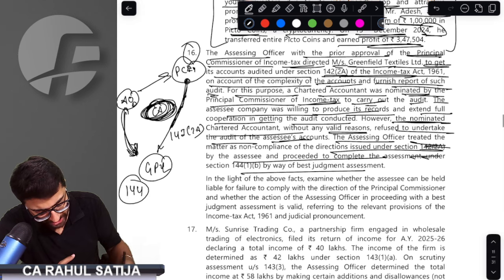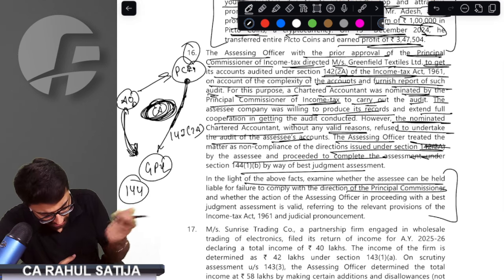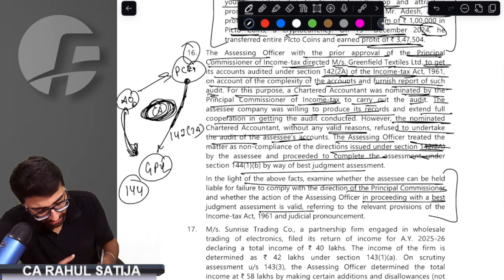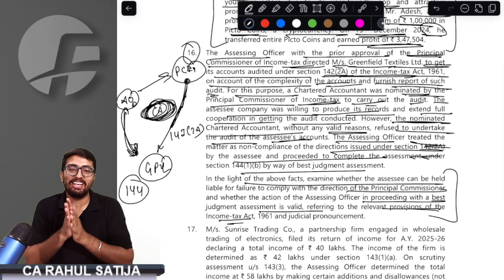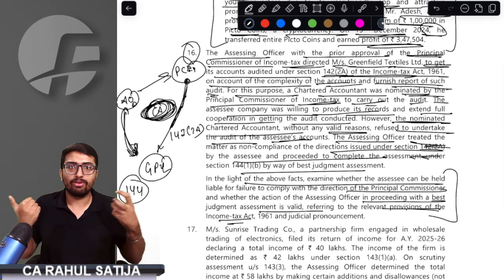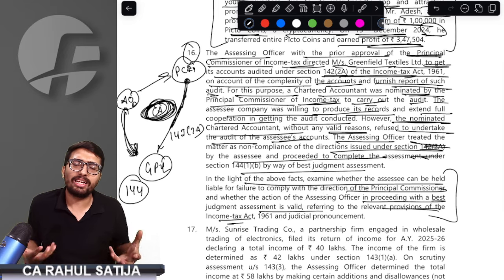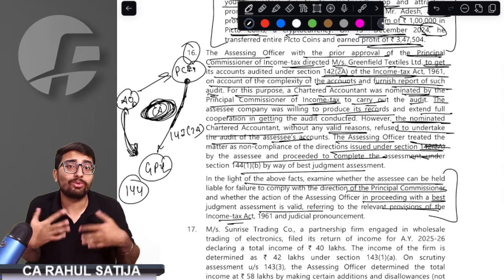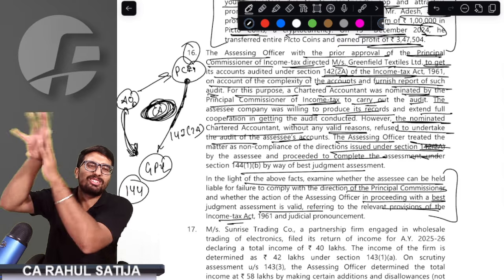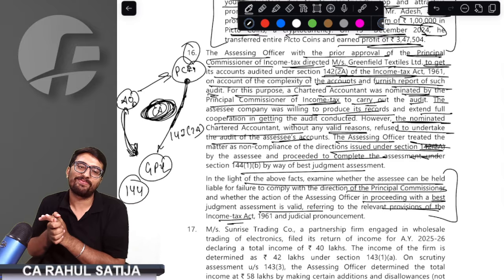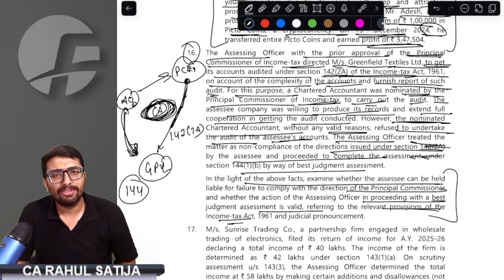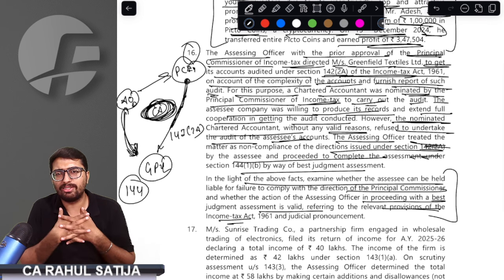Whether assessing officer, in line with the provisions and judicial judgments, did correct or not, you have to identify. See, what the question is, understand this. SSC wants to get books of accounts audited. SSC agrees. SSC is willing. SSC is cooperating. Everything that SSC can do, he is doing. But the chartered accountant who was supposed to do the special audit is not doing it. What should SSC do? Whether SSC should be liable for best judgment assessment?